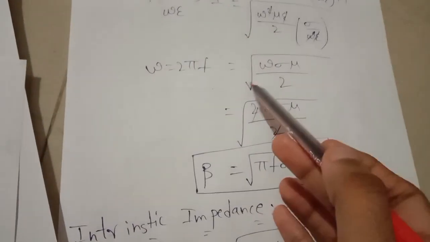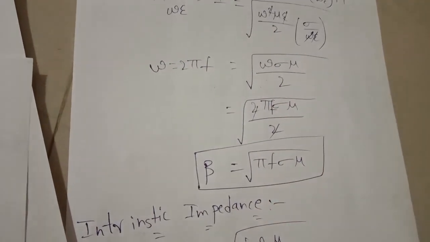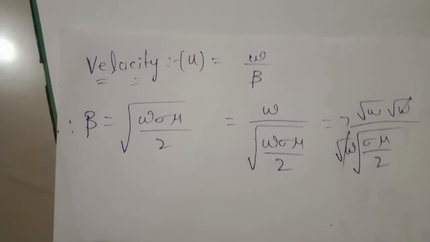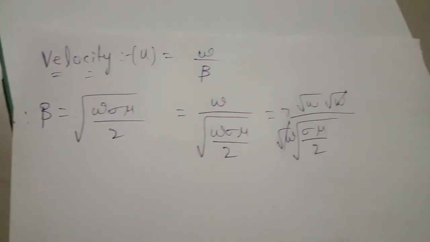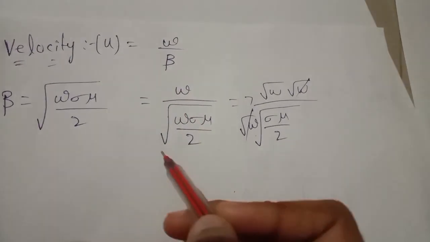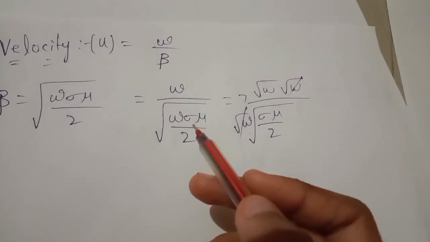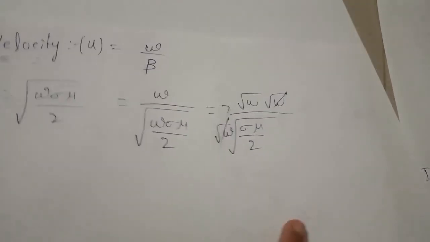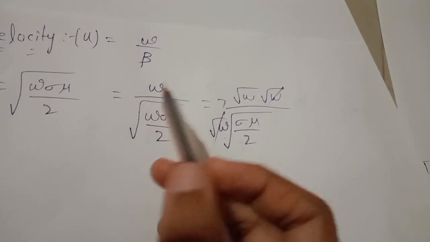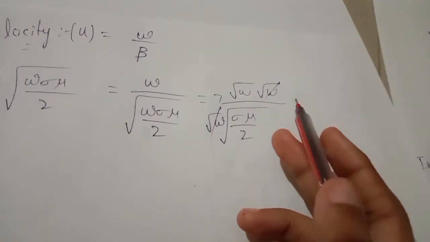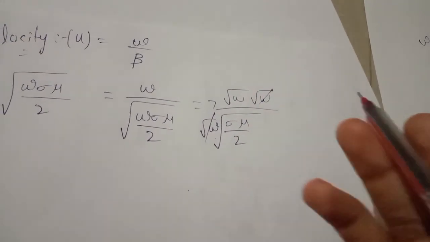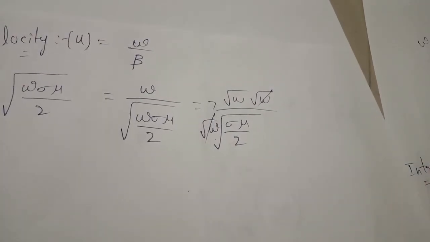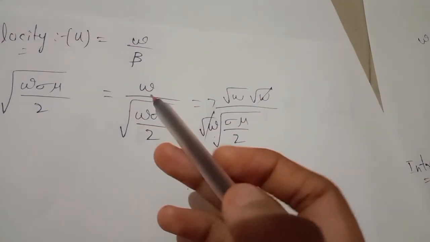So we substitute the beta value in the formula: omega by root of omega sigma mu by 2. We write omega as root of omega times root of omega. If we multiply these two, the square and root cancel, and we get omega only.